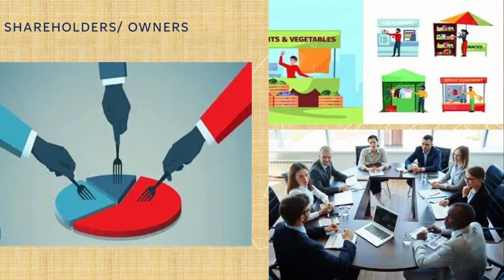Now, the objectives of owners in a business are, first of all, they would love to see their business grow. They would love to see their business make a lot of profit. They would love to see their business make more money, because when the business makes a lot of profit, then they can earn higher dividends if the business is a company, or if the business is unincorporated, for example, for sole traders and partnerships, still the owners of these businesses can earn better from that profit.